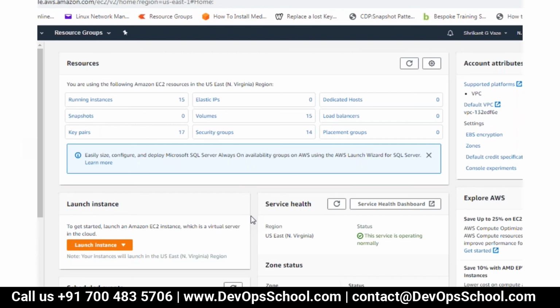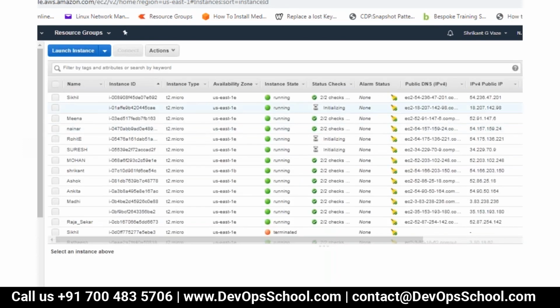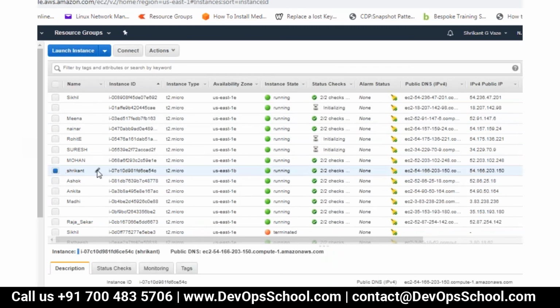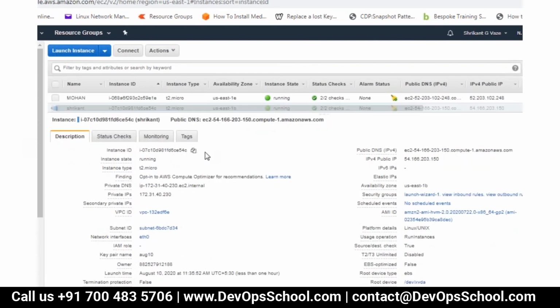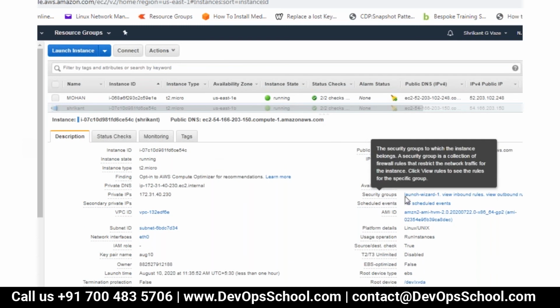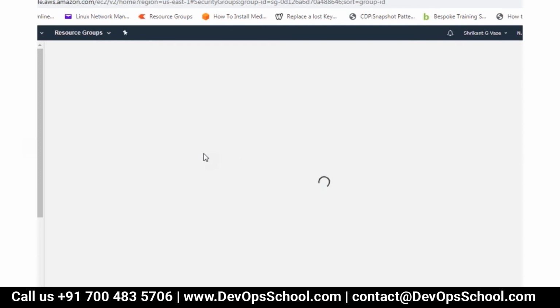Srikanth, if in case we forgot to add a rule, if we want to add any new rule, how do we edit it? Yeah, you can edit it. So what you can do, go to your instance. I'll just show you. This is my instance. Scroll up, and you will find a security group here. Just click that and edit it.